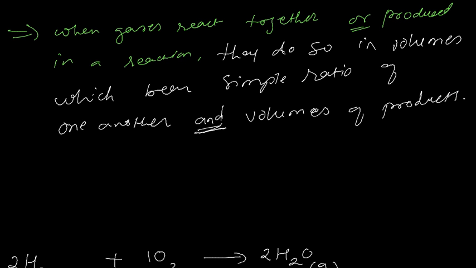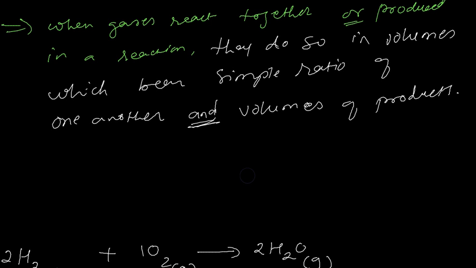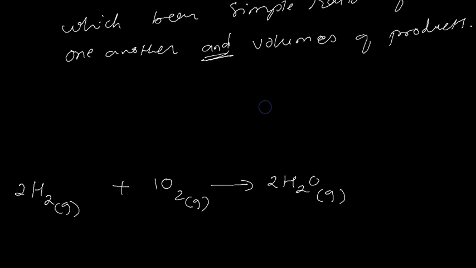So when gases react or are produced in a reaction, they react in volumes which have a simple ratio of one another. Here, if you look at the ratio of hydrogen and oxygen, it is 2:1, so they will always react in a simple whole ratio.